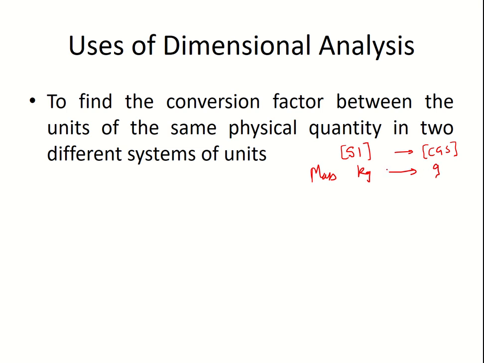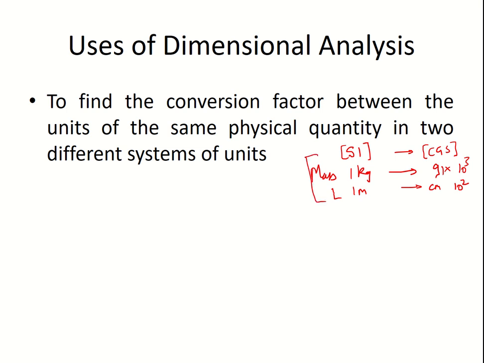We know the conversion that 1 kg is 10 raised to 3 gram. And similarly for length, you have 1 meter. In CGS it is written in centimeter, so centimeter will be how much? 10 raised to 2.